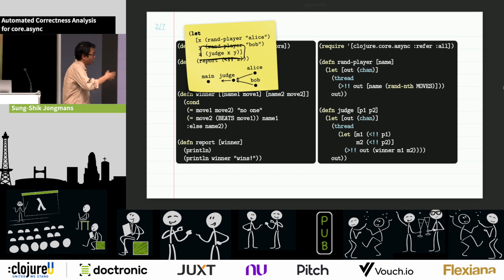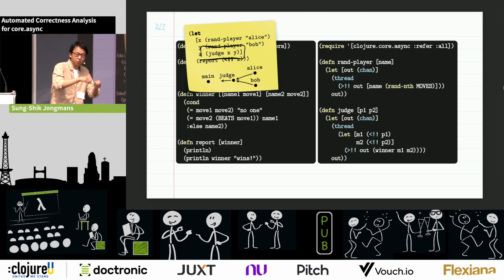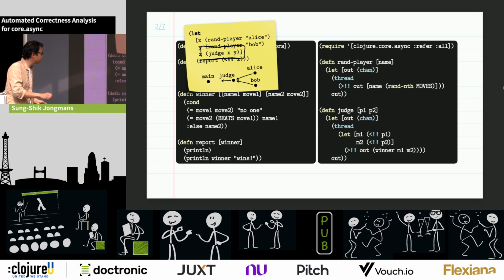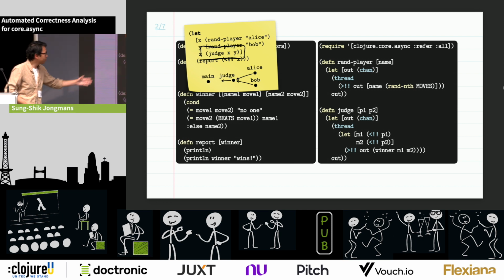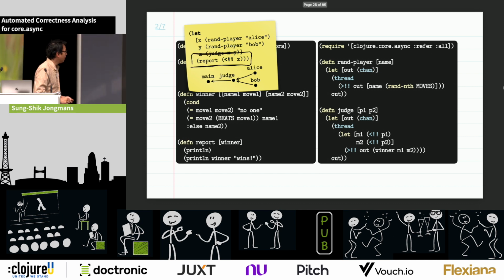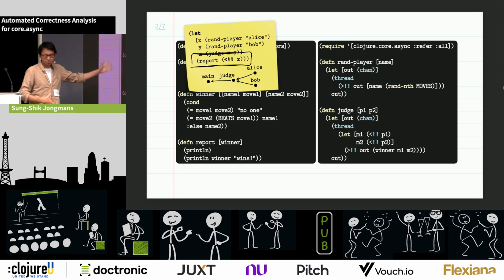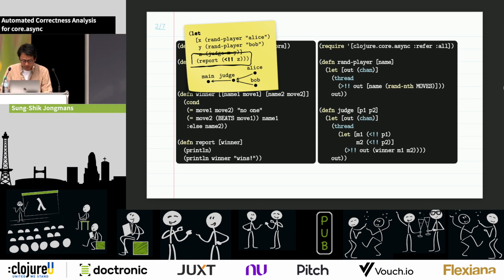Now, once the main thread also calls this judge function, this is basically the point at which we connect the dangling channels to the judge, and then finally, because the main thread will call the receive function on the channel of the judge, we get the whole program. And this is basically it. So we can now go to IntelliJ, I suppose.